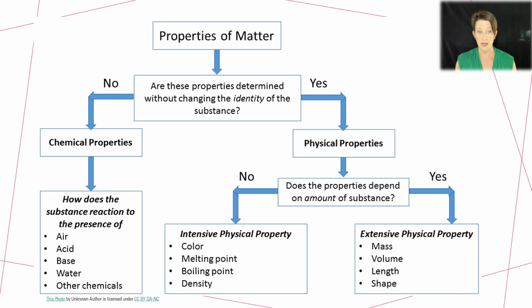the properties we are observing, can they be determined without changing the identity or the composition of that substance? If it is yes, then that is going to be a physical property, because the identity is going to stay the same.